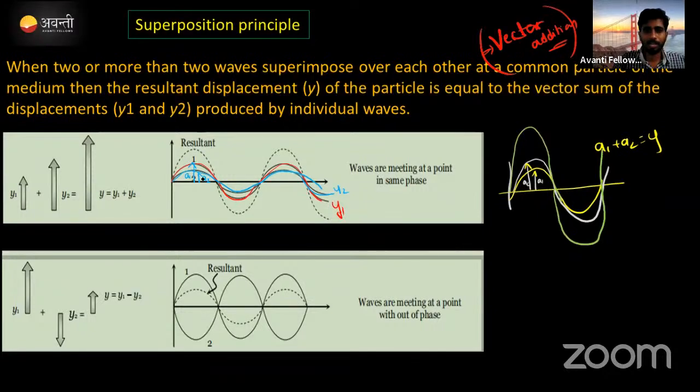Look here, it is shown with the dotted line. This is what we call the resultant wave.